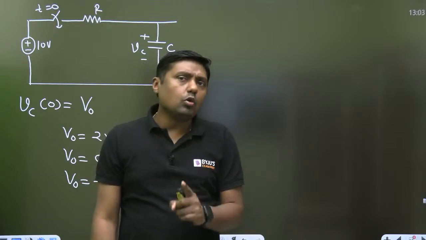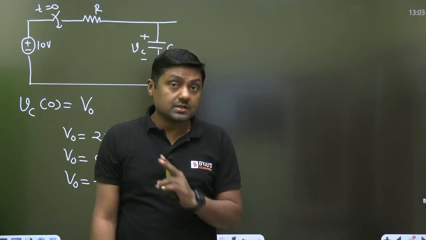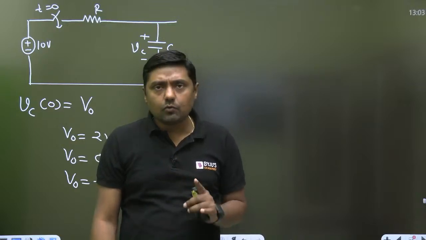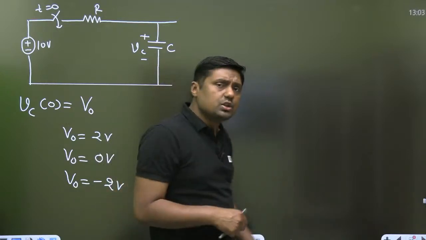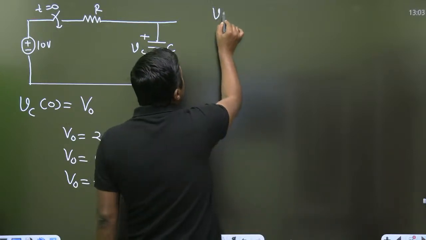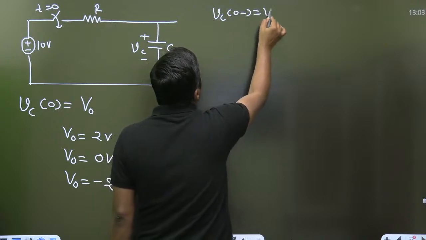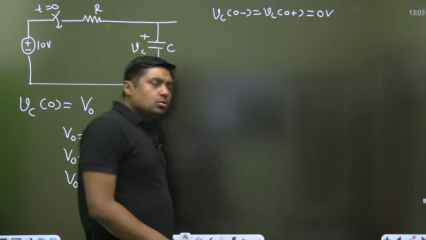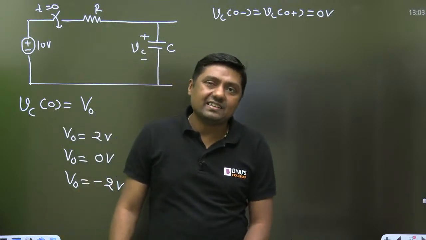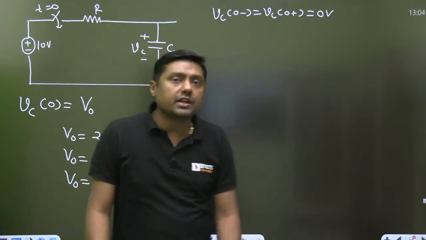If the initial voltage across the capacitor is 0, for example, try to understand. Then it does not allow a sudden change of voltage. VC0 negative is equal to VC0 positive is equal to 0 volt. So if it is 0 volt, then the capacitor is represented by what? Short circuit.